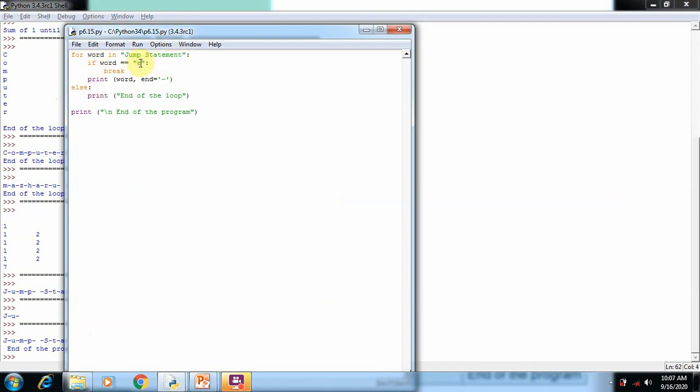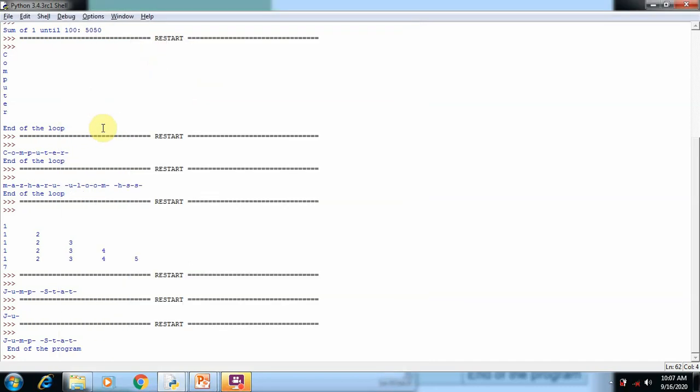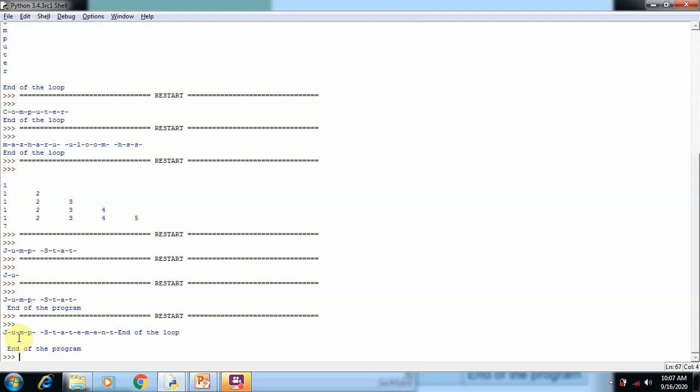For example, if you are using a statement called I, now we are using a condition. Here I change the condition value into I. So this condition is not going to be true because I is not here. Whenever we execute this program, the full statement, that is jump statement, all letters are executed.